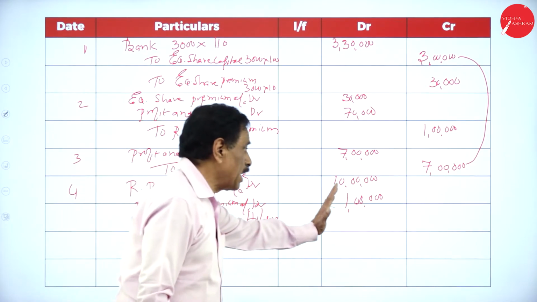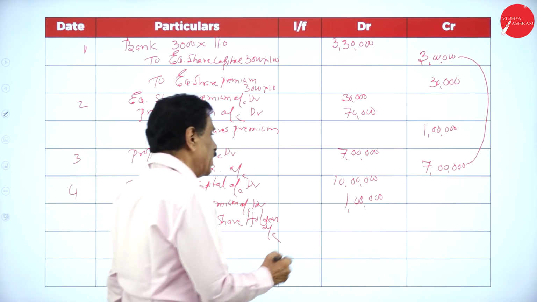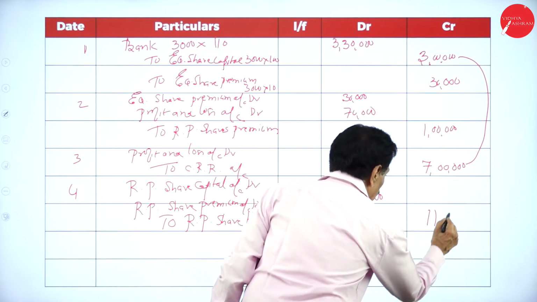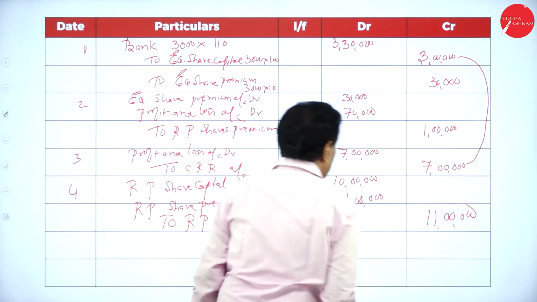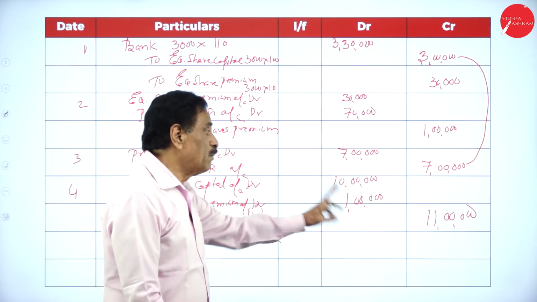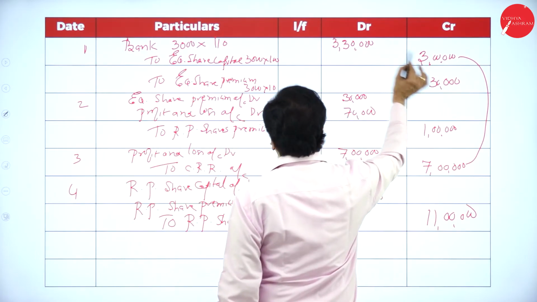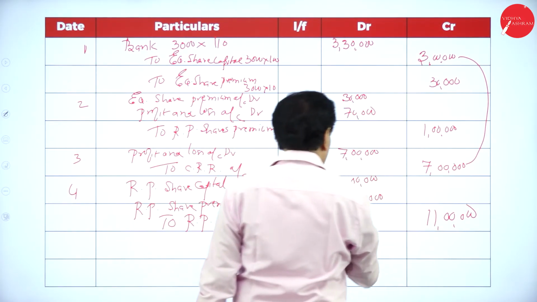Redeemable preference share capital account debit, redeemable preference share premium account debit, to redeemable preference shareholders account, 11 lakh. What's your face value? 10 lakh. How much is the premium? 1 lakh. How much is payable? 11 lakh. How to make it up? Out of 10 lakh, 3 lakh by equity shares now, 7 lakh from the profit and loss account.